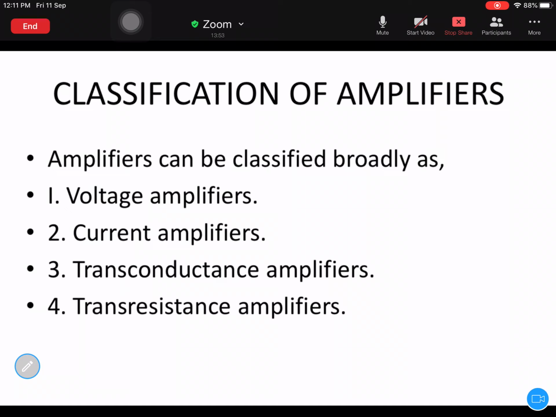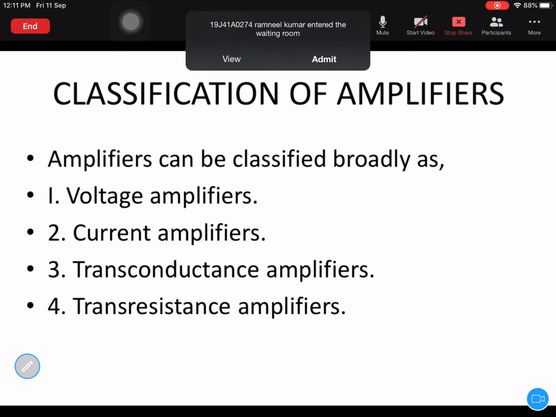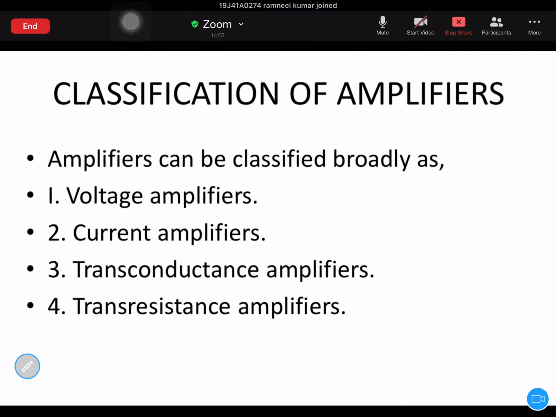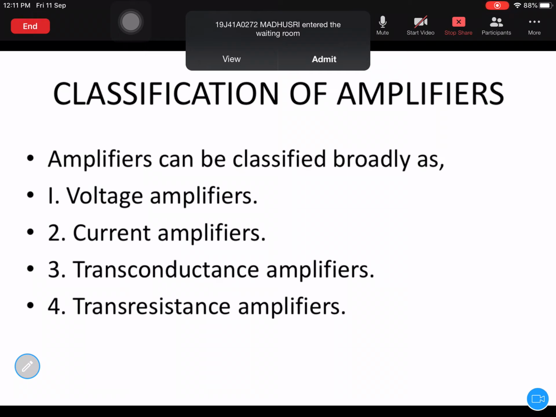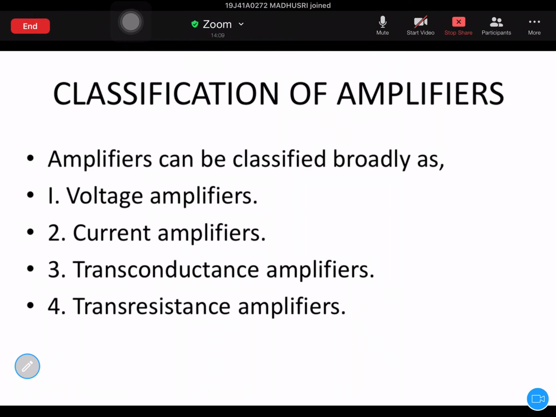Transresistance is equal to 1 by transconductance. That means transresistance is nothing but input voltage by output current. Like that you can define it.